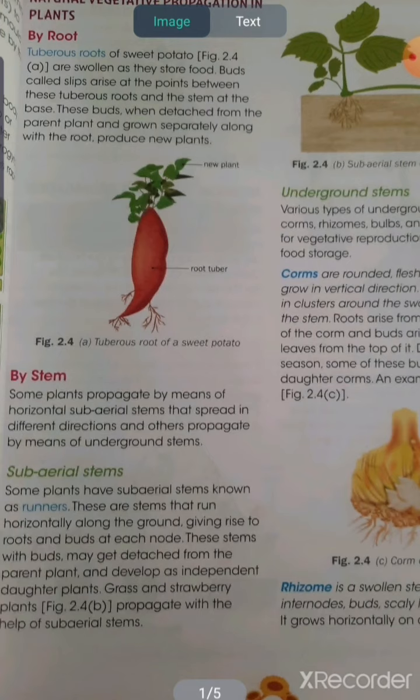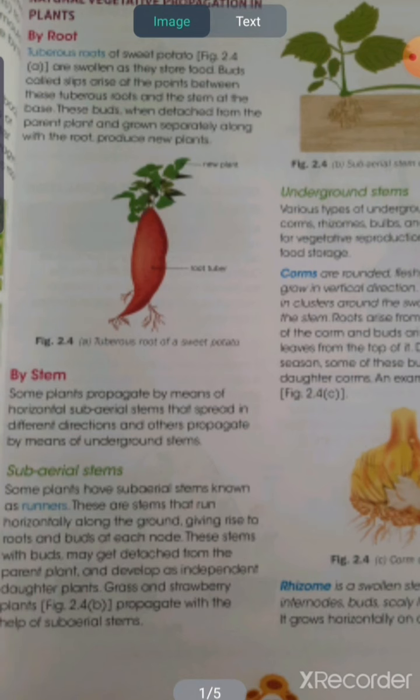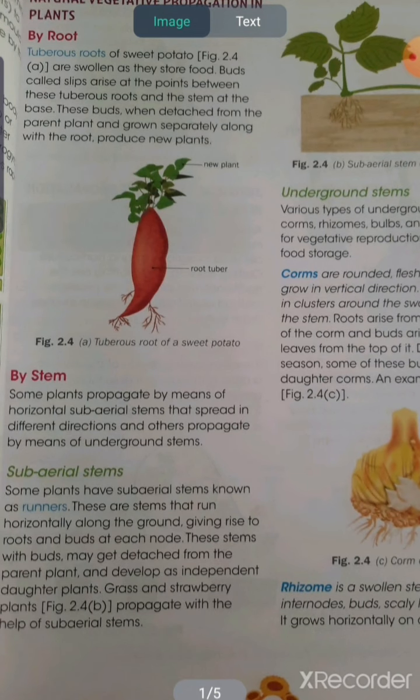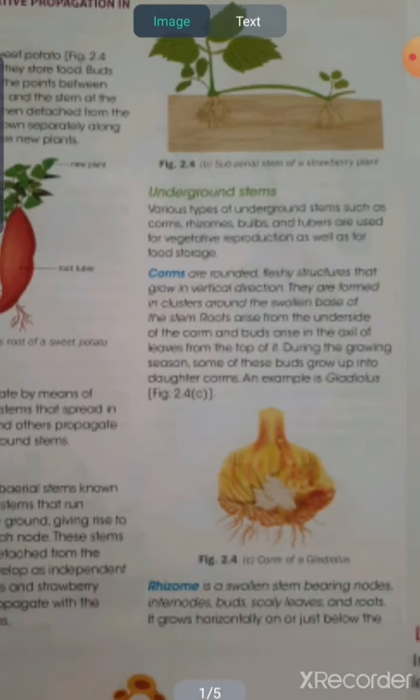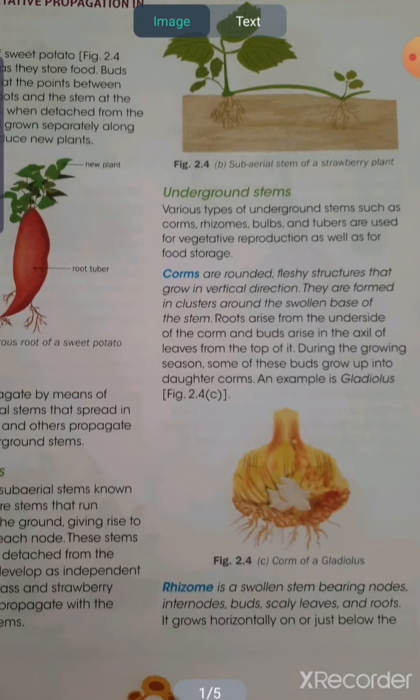Two types of stems are there. One is the underground stem and another is the subaerial stem. The subaerial stem grows just above the soil. This we can see in the case of strawberry plant. As you can see in this diagram 2.4, one new shoot is coming from the base of the parent plant body, and that new shoot has nodes and internodes from where the shoot or the leaves will come out, and they also have roots.